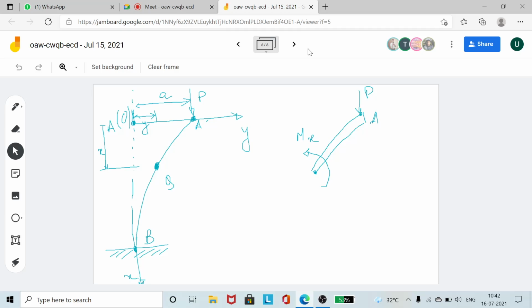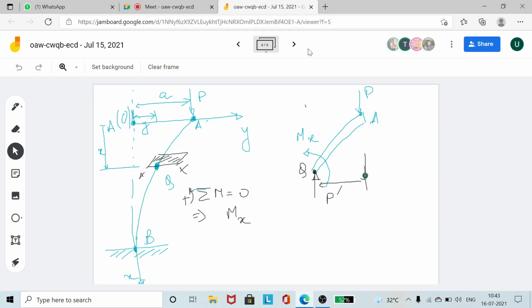So let us write down the moment balance equation. I have taken a cross section at this point, so I am writing the moment balance at the point Q. If I now write sigma M is equal to 0, taking anti-clockwise as positive, this Mx is anti-clockwise. Here you will be having another force P prime. Since there are no other vertical forces, P and P prime will be equal. So what is the couple due to this P and P prime?